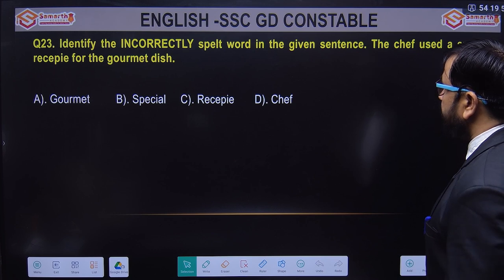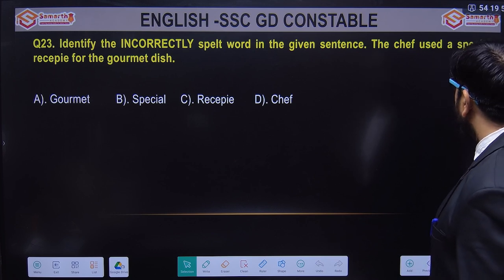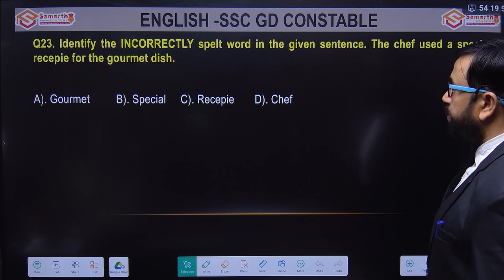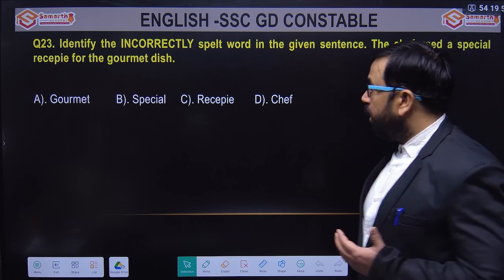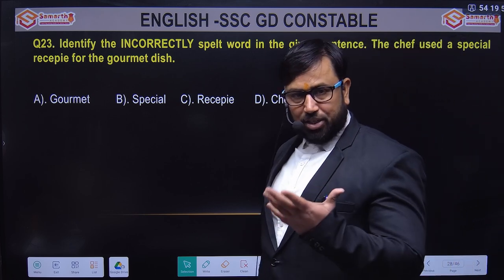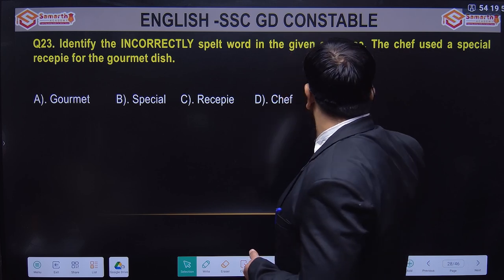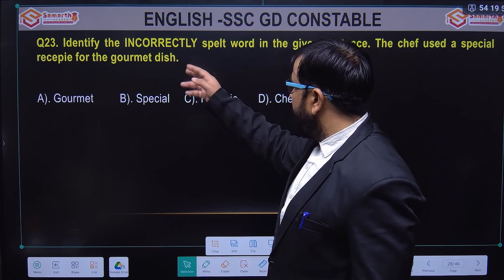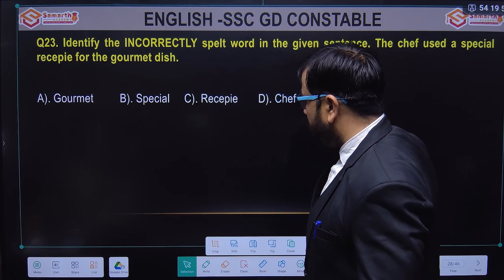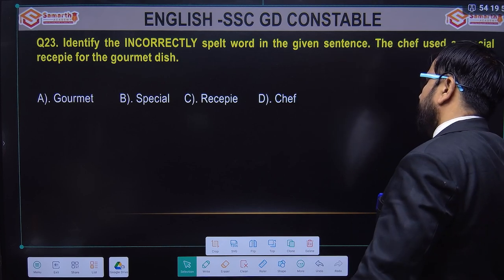Identify the incorrectly spelled word in the given sentence. The chef used a special recipe for the gourmet. It should be spoken as gourmet dish. Gourmet is something very tasty, delicious. So the chef used a special recipe for a gourmet dish. Where is the mistake? Options are gourmet, special, recipe, the chef.